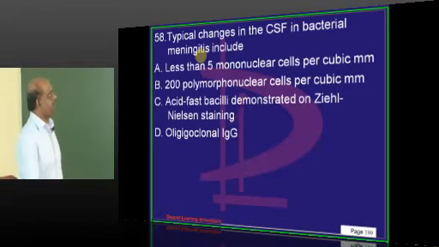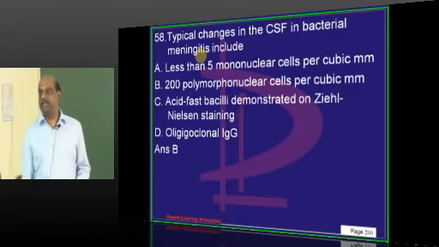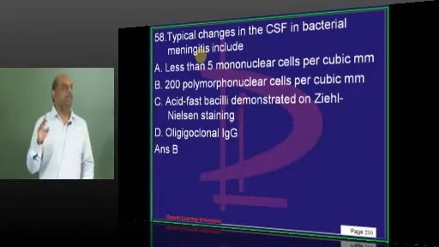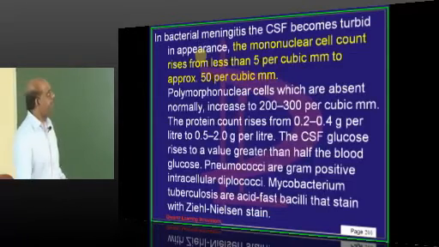Bacterial meningitis. What is the typical feature, doctor? PMNs will increase. One question on viral, bacterial, fungal, TBM. You must know the CSF findings. It will definitely come.